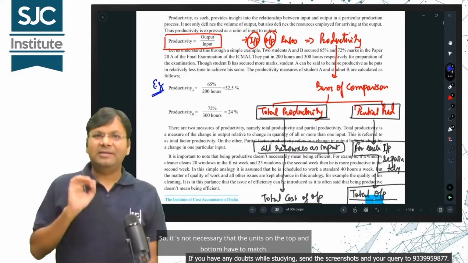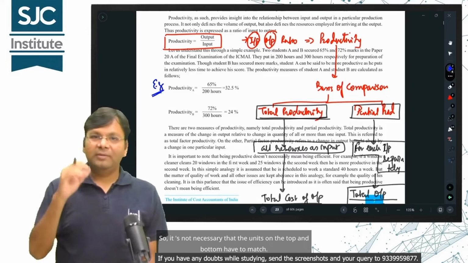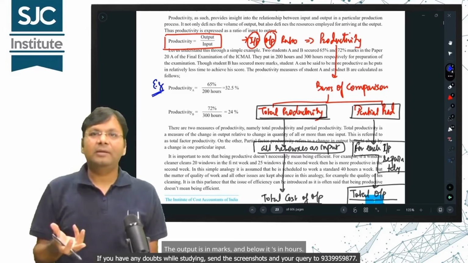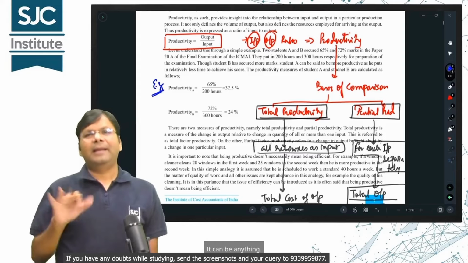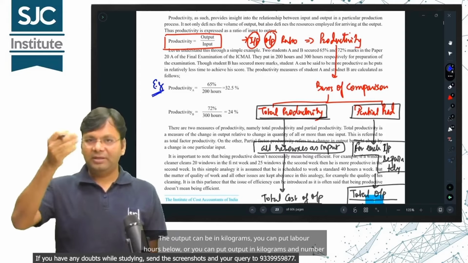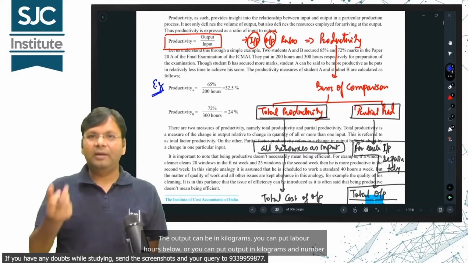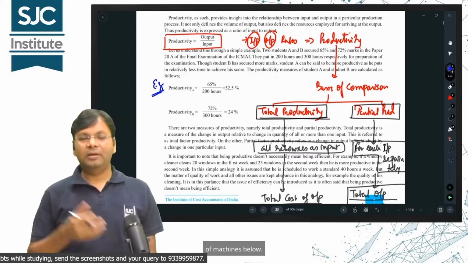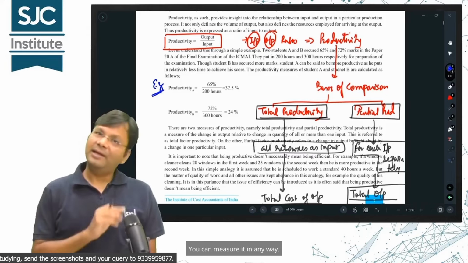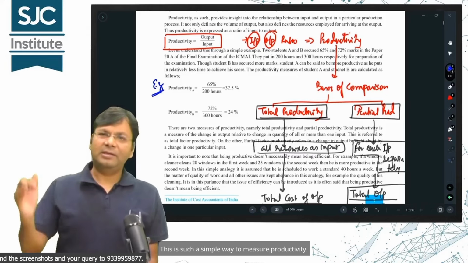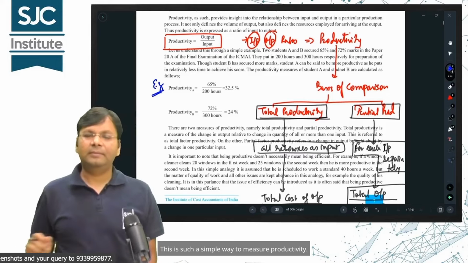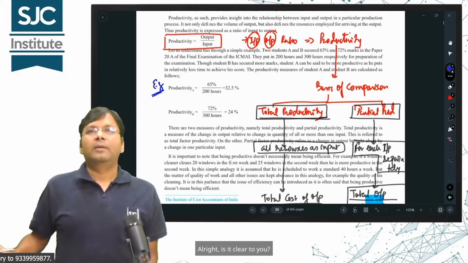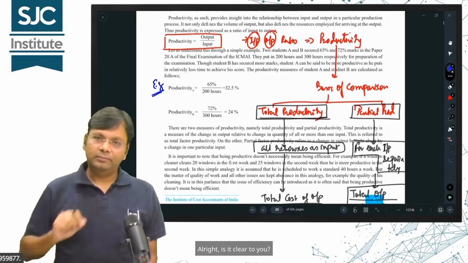So, it's not necessary that the units on the top and bottom have to match. The output is in marks and below it's in hours. It can be anything. The output can be in kilograms, you can put labor hours below, or you can put output in kilograms and number of machines below. You can measure it in any way. This is such a simple way to measure productivity. There's really no need to overthink it. Alright, is it clear to you?